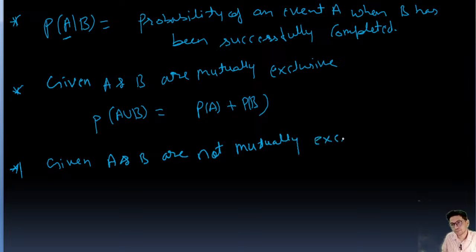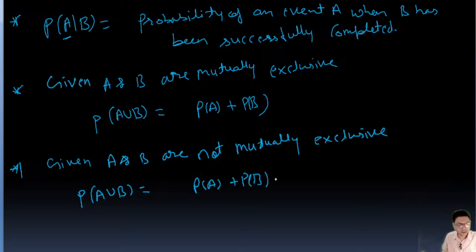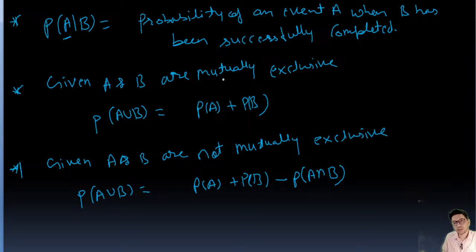If A and B are not mutually exclusive, then the probability of A union B is going to be P(A) plus P(B) minus P(A intersection B). This is for mutually exclusive, and this is for not mutually exclusive.